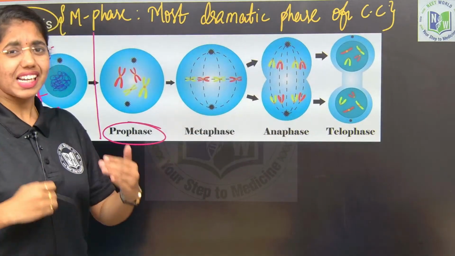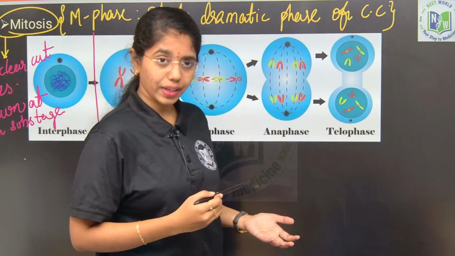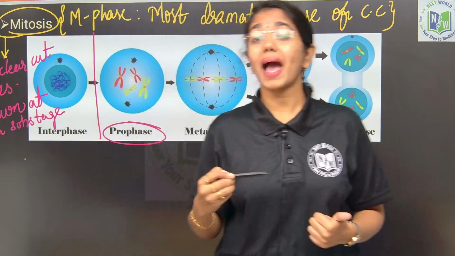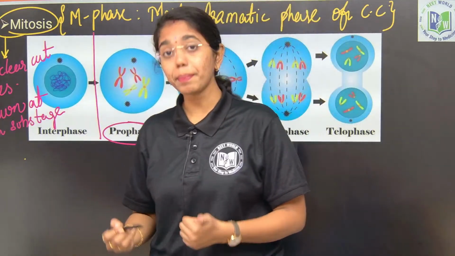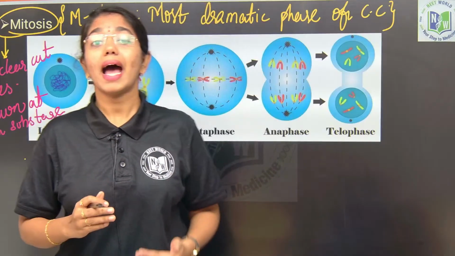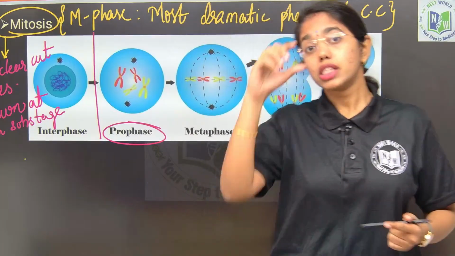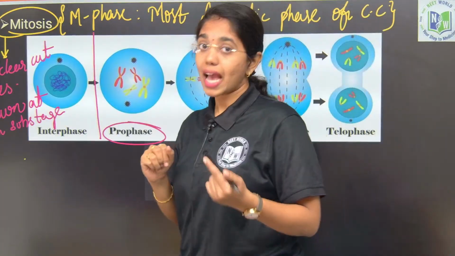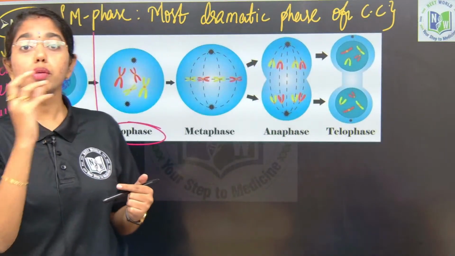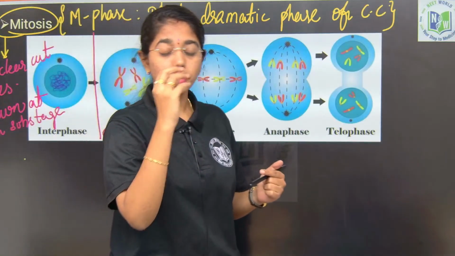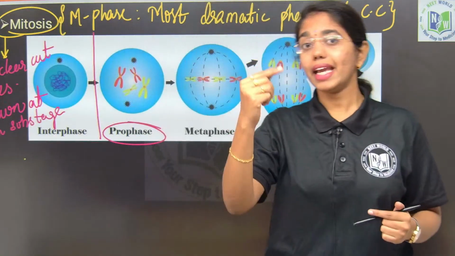Let us recall what we dealt with in our previous session. In G1 phase, maximum cell organelle duplication will happen, cell size will increase and cells will be metabolically active. In S phase, centriole duplication will take place and DNA replication happens.